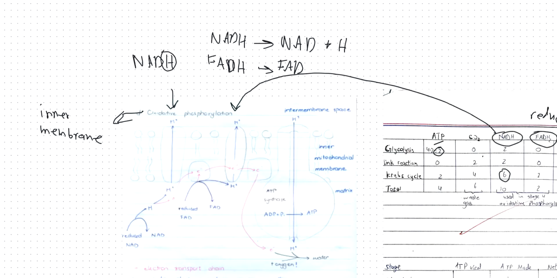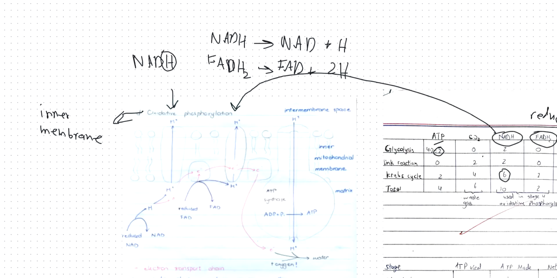And similarly, FADH will release 2 molecules of hydrogen. And this FAD can carry 2 molecules. FAD can basically carry 2 molecules of hydrogen. NAD can only carry 1 hydrogen molecule.